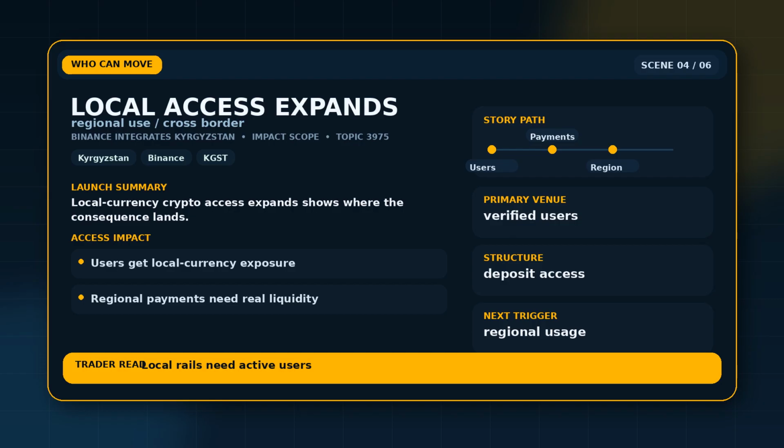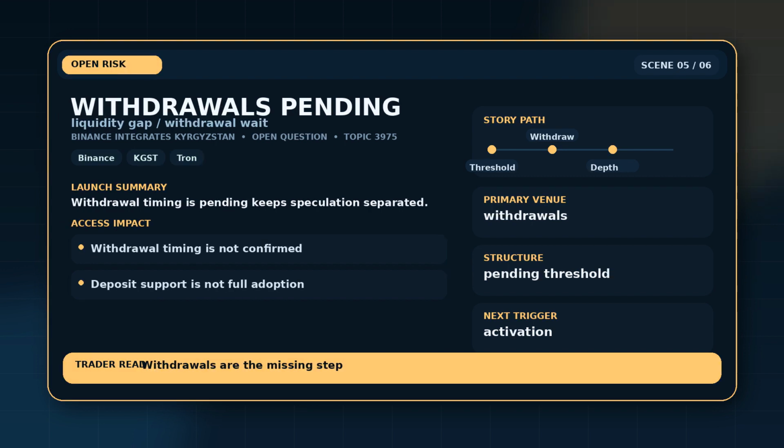The integration could support regional payments only if deposits convert into active liquidity and withdrawals open. The useful boundary is that local currency crypto access expands, while withdrawal timing is pending. The impact split is users get local currency exposure and regional payments need real liquidity. That keeps the impact focused on the people, markets, or systems actually named in the evidence. The open question is still part of the story. What remains unclear is when withdrawals open and how much trading liquidity KGST attracts.